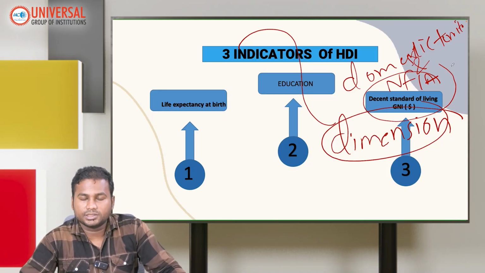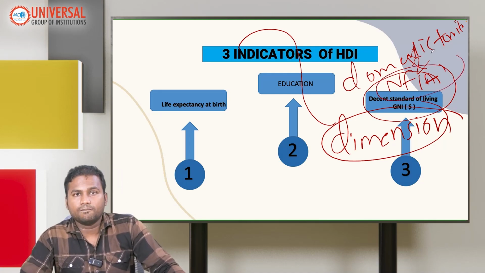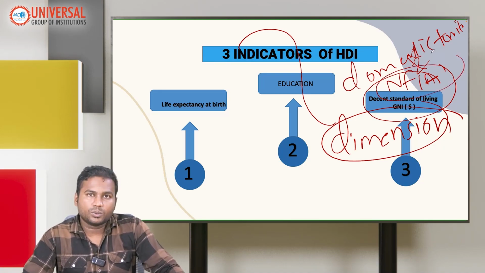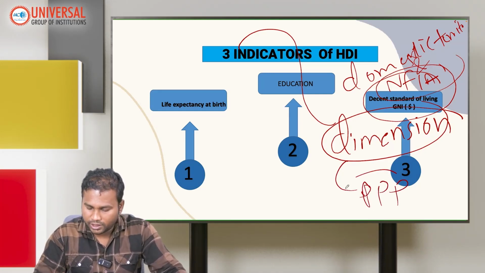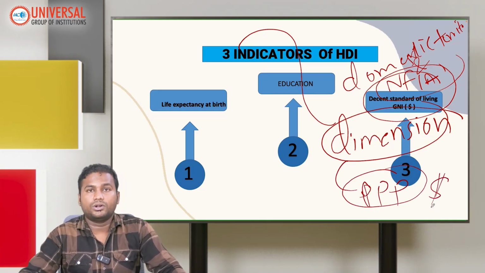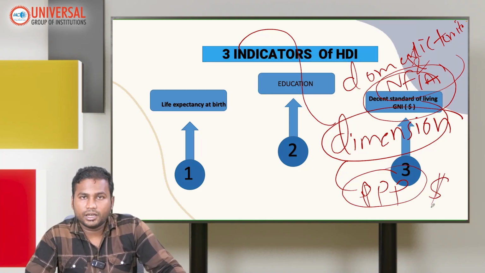All those things get deducted, and ultimately that income becomes your gross national income, and we are gauging it with purchasing power parity. Later on we are going to learn how to quantify purchasing power parity in terms of GNI, in order to understand the decent standard of living.